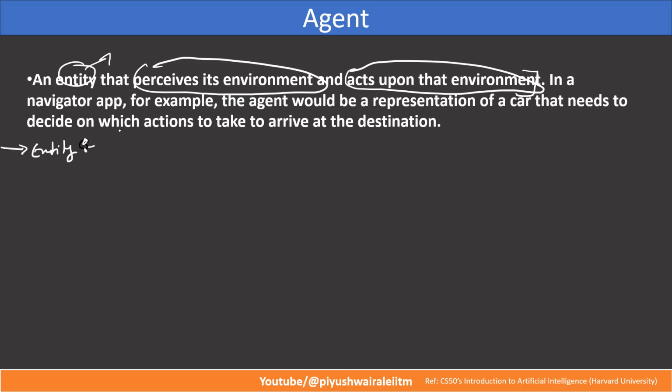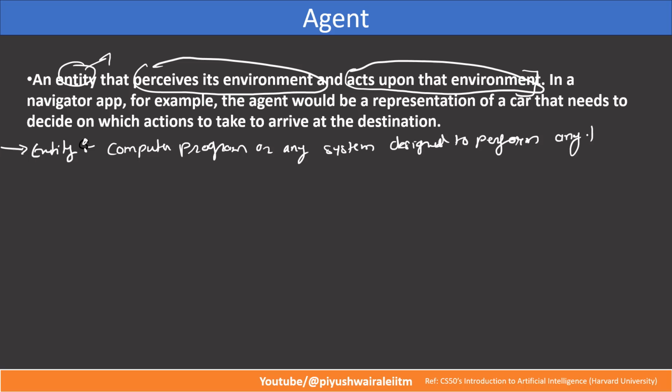Basically, entity refers to any object or thing that exists in a given context, say for example, a computer program, or any system designed to perform any task. That can also be an entity.